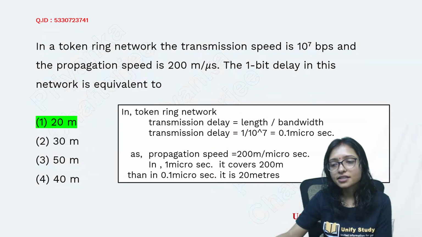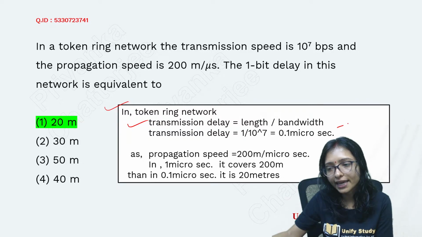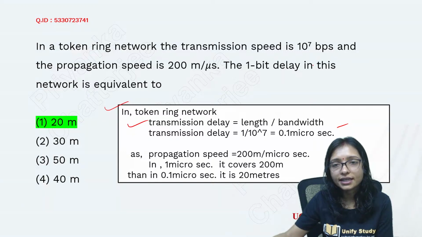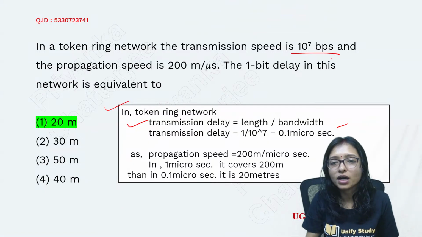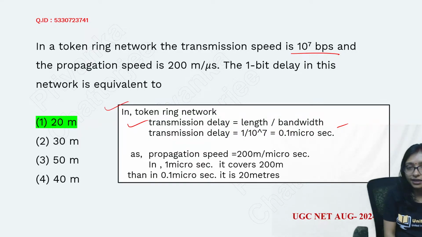Here again answer is coming, right? Yes. So here the answer is this, that in the token ring network, the transmission delay equals length by bandwidth. So here I got it, 10 to the power 7 was given. So this is 0.1 microsecond.